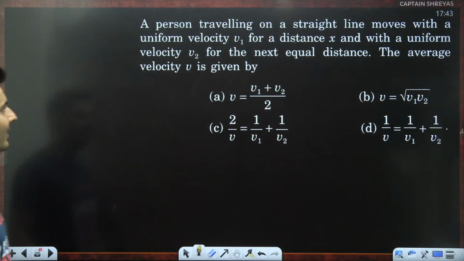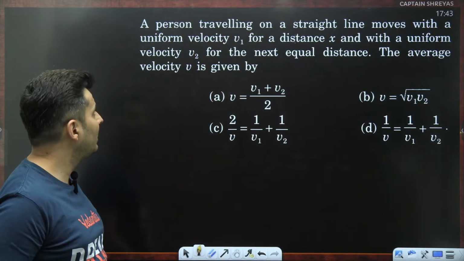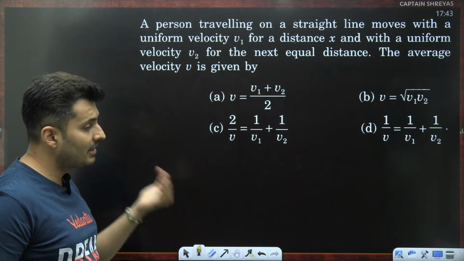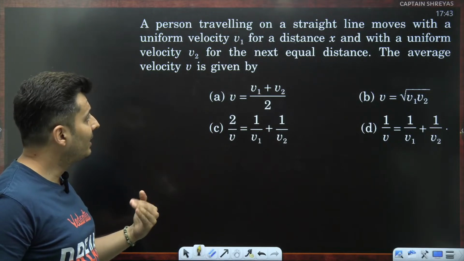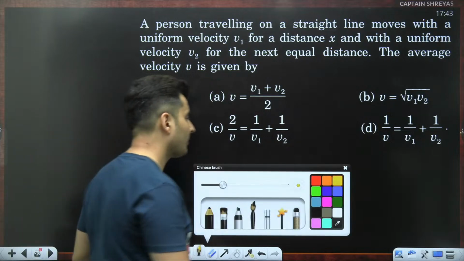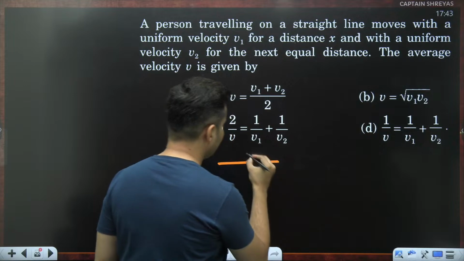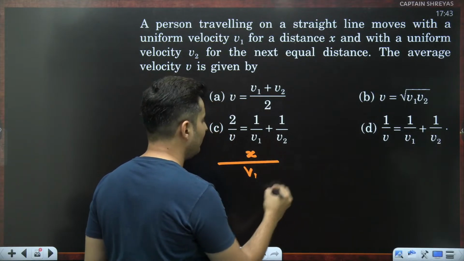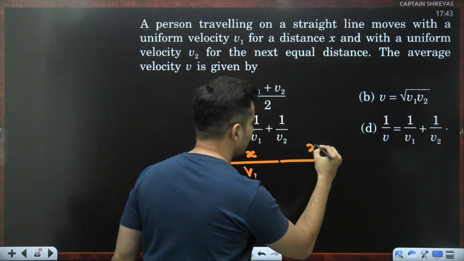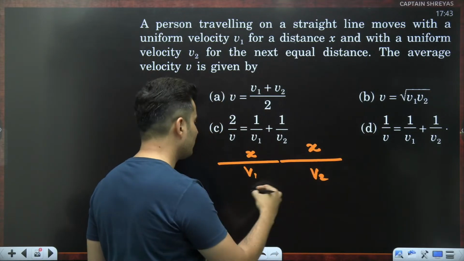Moving on to the second variation of the problem, where you have a person traveling again in a straight line. For some distance, he travels with speed v1, and for the next equal distance, speed v2. So here, time is not the same. Here, distance is the same. Let's say this is distance x, you travel with speed v1. The same distance x, you travel with speed v2. Because the speeds are different, times will be different.